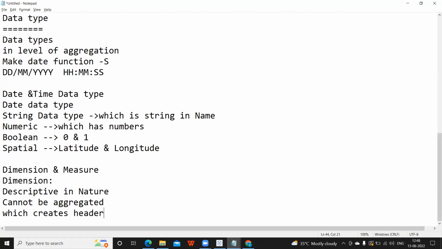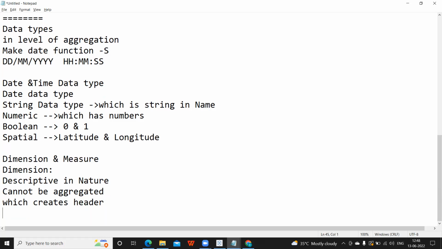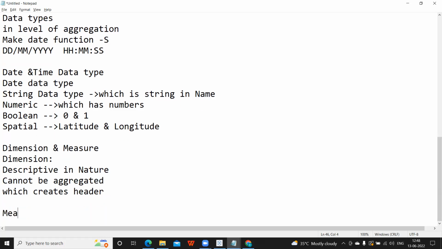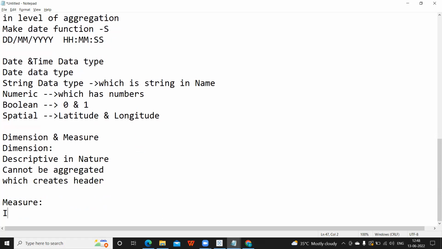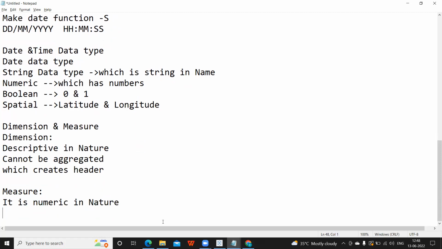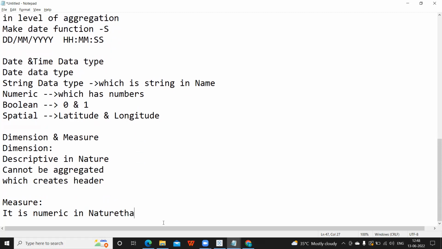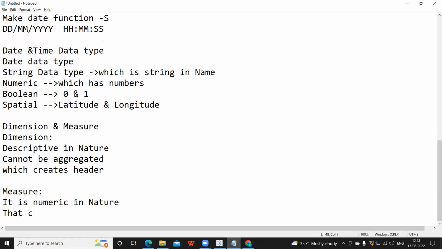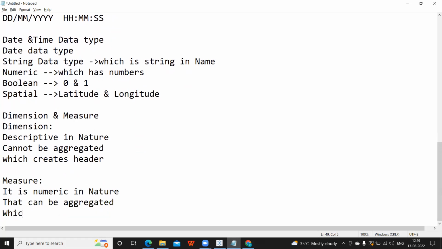These are the three points that you always need to remember about dimension. And when it comes to measure, it is numeric in nature, something that can be aggregated, and which creates an axis.